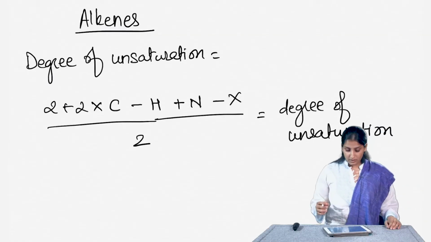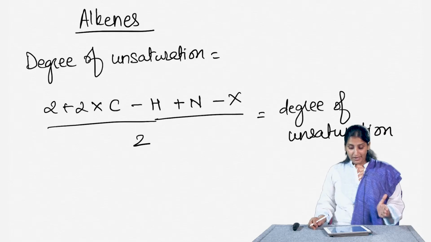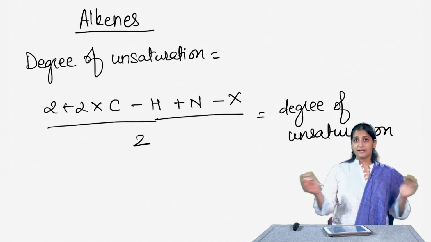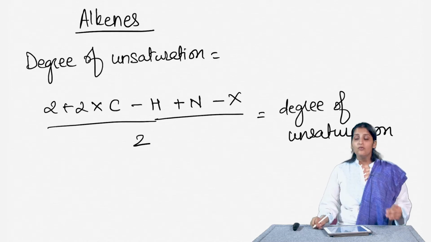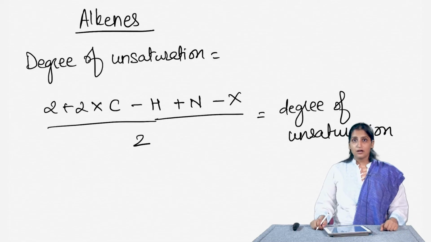Herein I am going to give you a general formula to calculate the degree of unsaturation of any molecule. The formula says: 2 plus 2 times the number of carbons, minus the number of hydrogens, plus the number of nitrogens, minus the number of halogens, the entire thing divided by 2, will give you the degree of unsaturation for any particular compound.